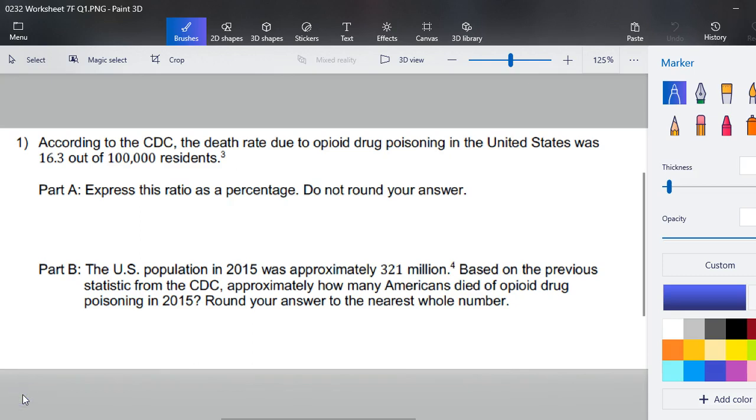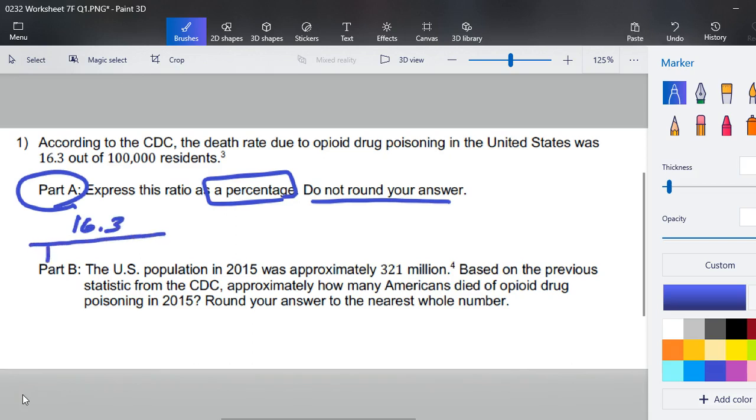So question number 1, according to the CDC, the death rate due to opioid drug poisoning in the United States was 16.3 or 16 3/10 out of 100,000 residents. Part A, express this ratio as a percentage and don't round your answer. So if this is a ratio of 16.3 out of 100,000, I'm going to grab a calculator, or you can do some decimal moving.